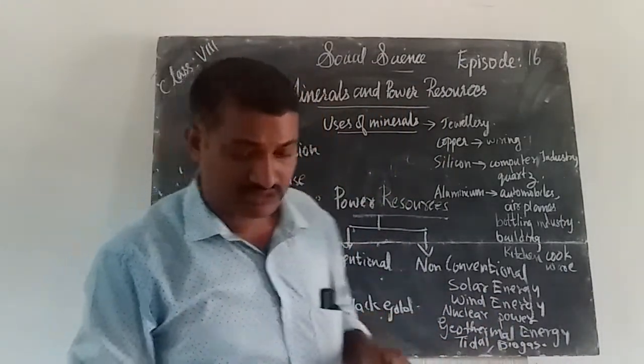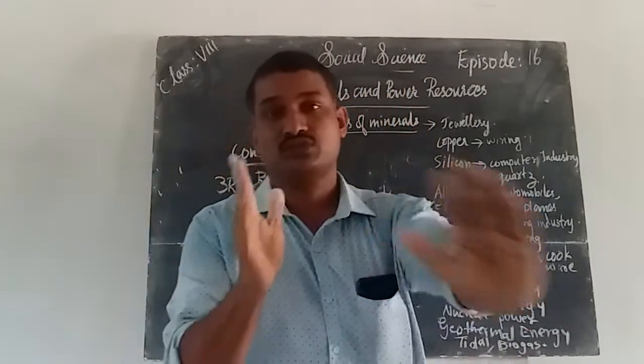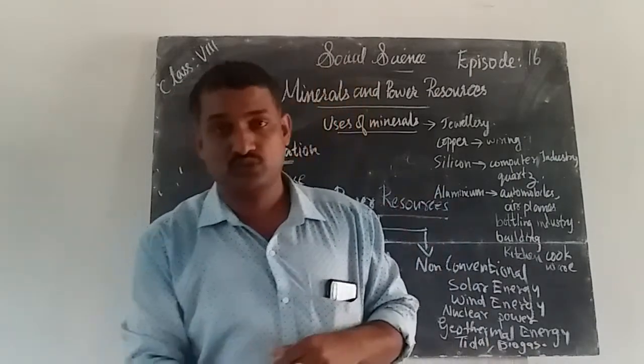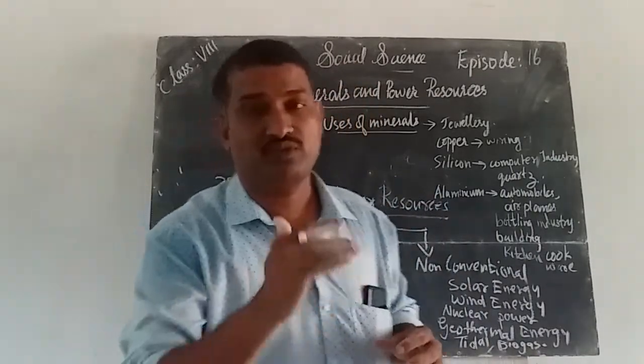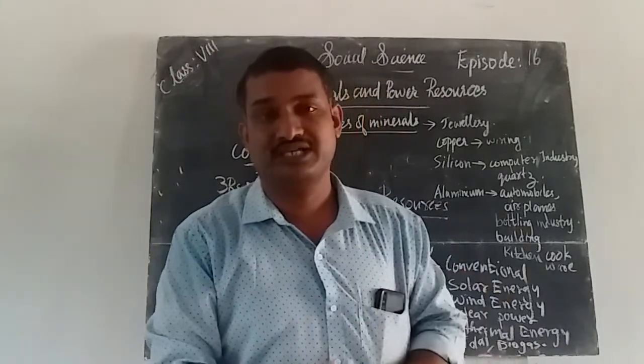Almost all the vehicles, especially trains, used coal to run. From that coal, thermal energy is produced and the engine works. So almost all trains were thermal trains in ancient times.